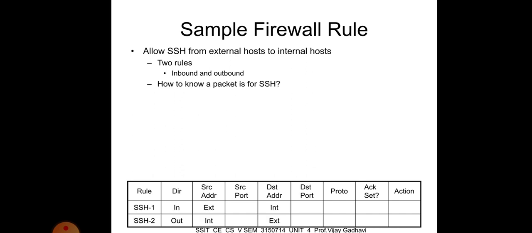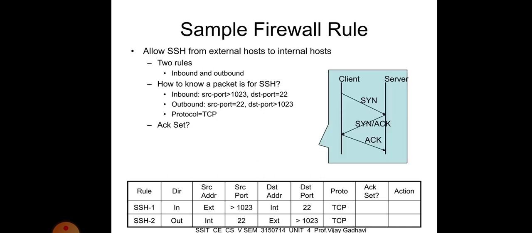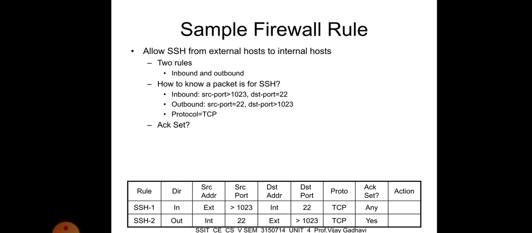How to know a packet is for SSH? Inbound uses source port above 1023, destination port 22, outbound, and protocol equal to TCP, acknowledgement set. Here we see in the client server communication channel, the synchronize between sender and receiver, then acknowledgement, and passing back the acknowledgement to the server.